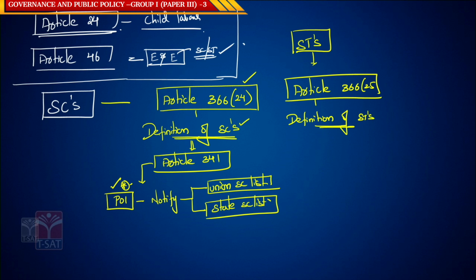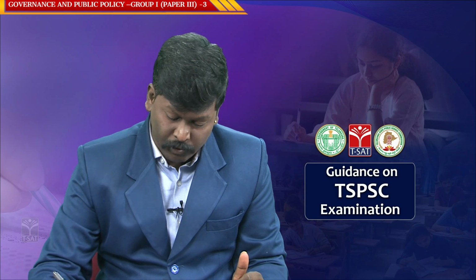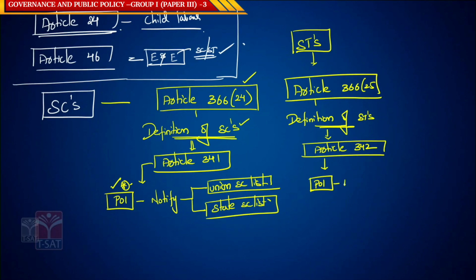We need to link this article to Article 342. According to Article 342, the President of India has the authority to notify a union ST list and a separate state ST list.